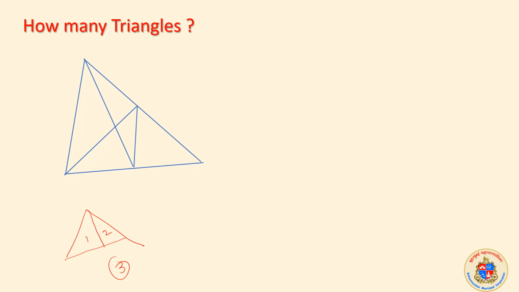If this logic is applied here, what will happen? Suppose consider the bigger triangle. I am naming it. I will take time. You have to answer these things in 30 seconds. ABC, and I am marking this as point D. Now ABC is a triangle, the original. ABD is a triangle, ADC is a triangle. According to this, we don't have to do all these things. I am explaining to you. We will simply say ABC, ADB and ADC became 3 triangles, just like this case. So the 3 triangles are there.